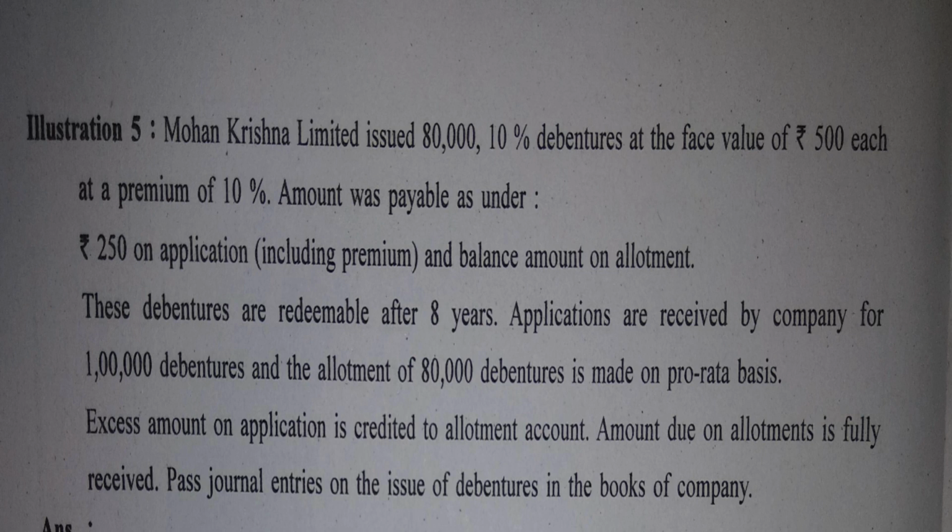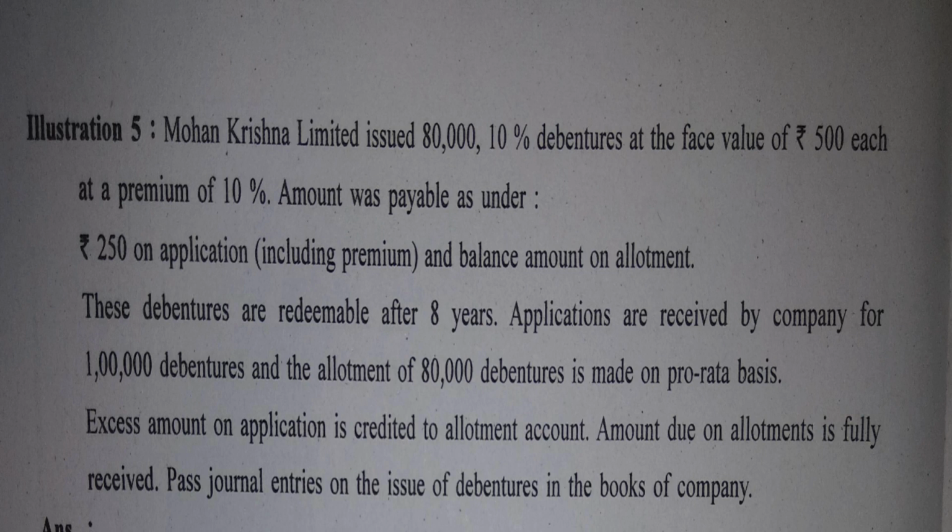So a company, Mohan Krishna Limited, has issued 80,000 10% debentures at the face value of rupees 500 each. What is the face value of debenture? 500. At a premium of 10%. What is 10% of 500? 50 rupees. So 550 rupees is the issue price of the debenture. They say 250 on application including premium and balance amount on allotment.